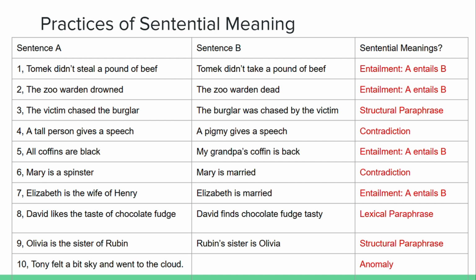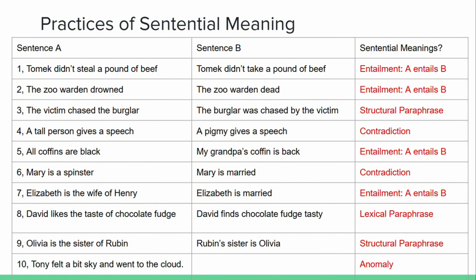Let's look at the ninth sentence. Olivia is the sister of Rubin versus Rubin's sister is Olivia. If we align it to the concept of structural paraphrase, we can see that firstly, their sentence structures are altered. Secondly, the meaning of the sentences is the same.